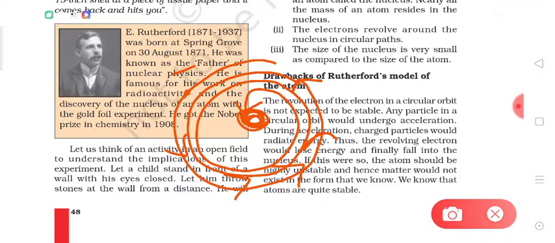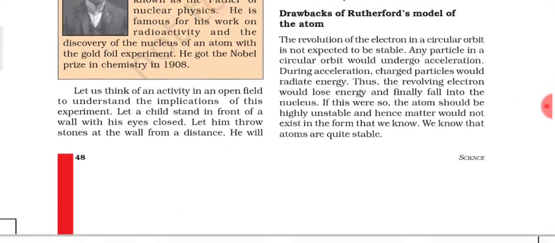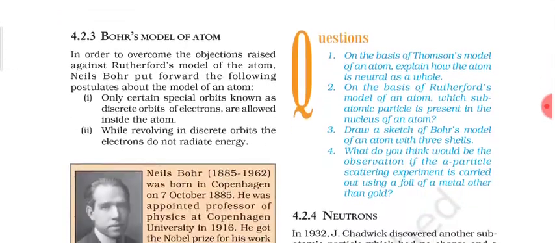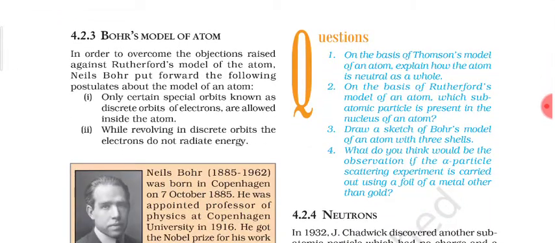So Rutherford could not explain why electrons do not lose energy while moving in the circular paths as suggested by him. So this drawback was actually clarified, or we can say corrected, by Bohr's model of atom.